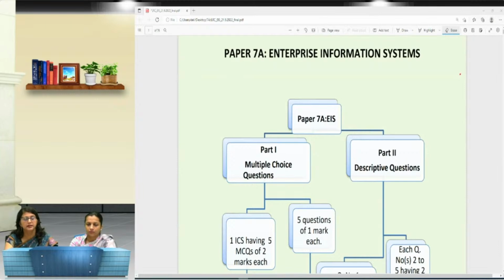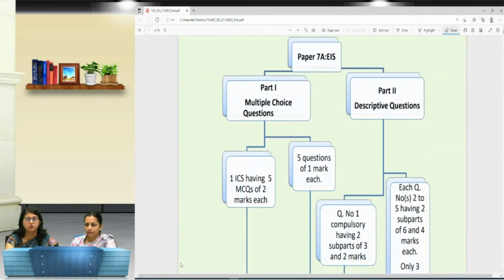about the paper, that is, paper 7A Enterprise Information Systems. Here we can see that the paper pattern is of 50 marks, in combination with Strategic Management, paper 7B. The paper of 50 marks is divided into two parts. The first part comprises multiple choice questions and the second part comprises descriptive questions.